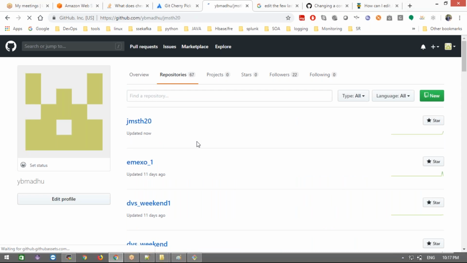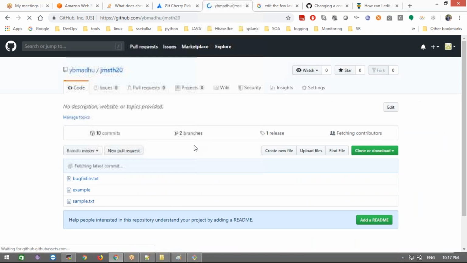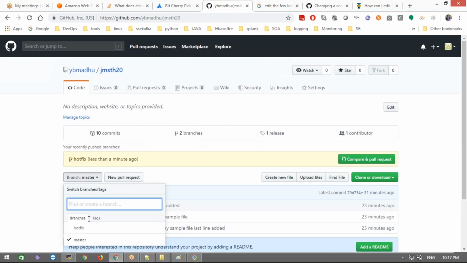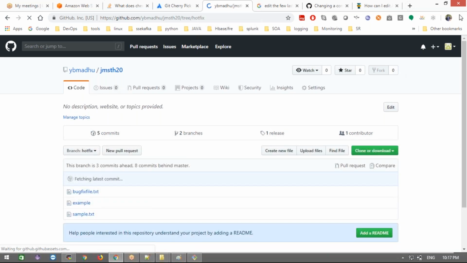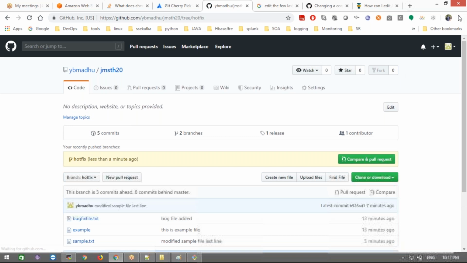Okay, now this came just now, after pushing only. I got it here, the hotfix branch. Earlier it was not there. If you want, you can check the date and time when I pushed. Okay, 13 minutes ago it was created.